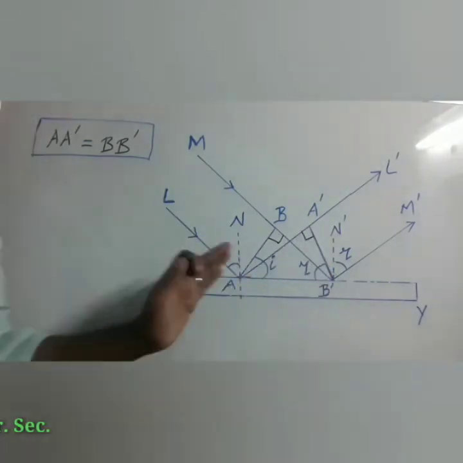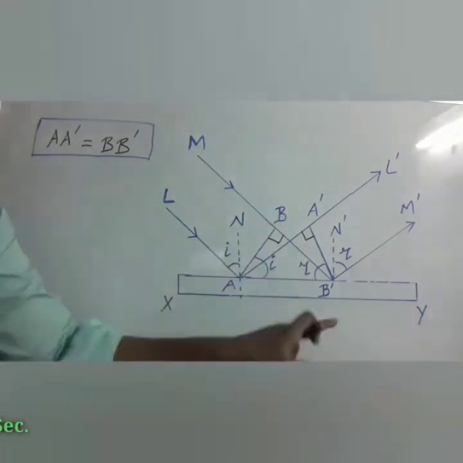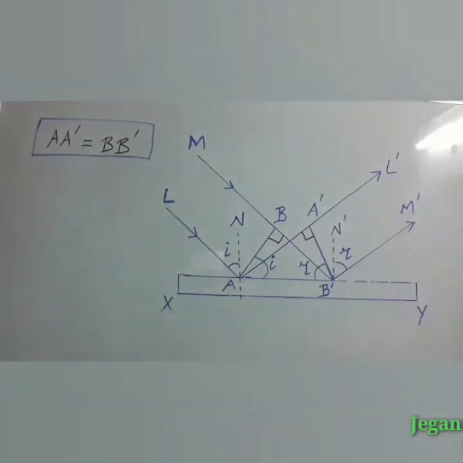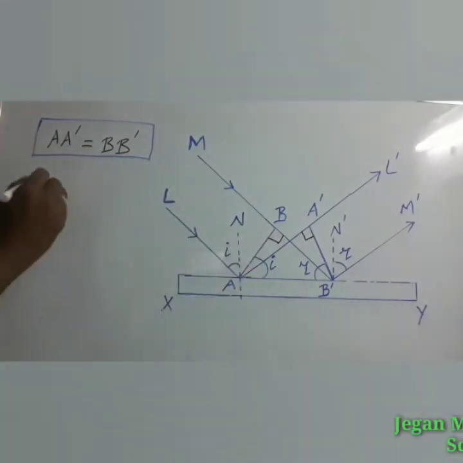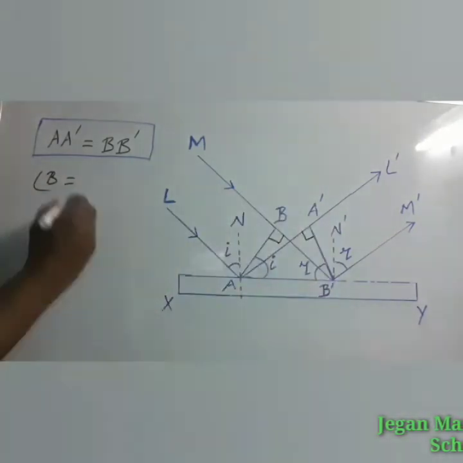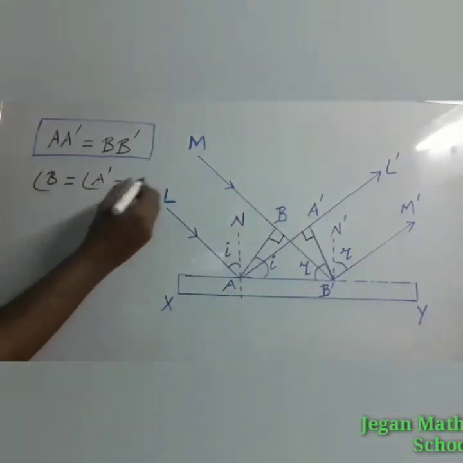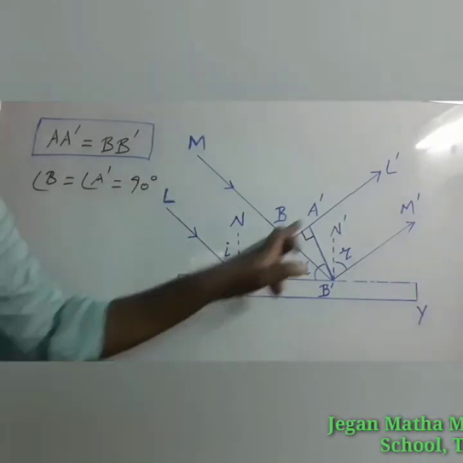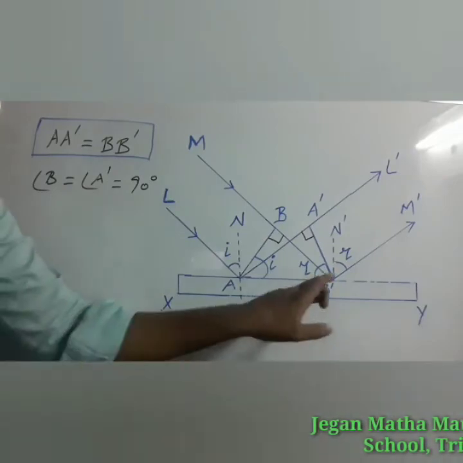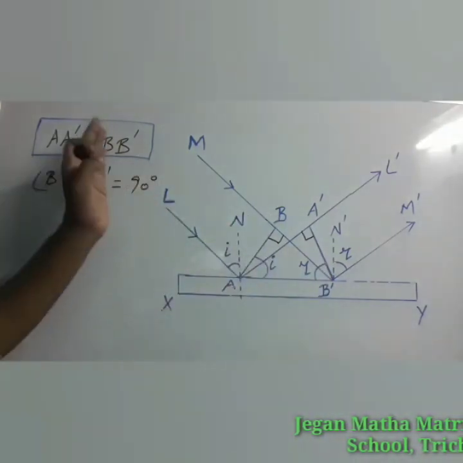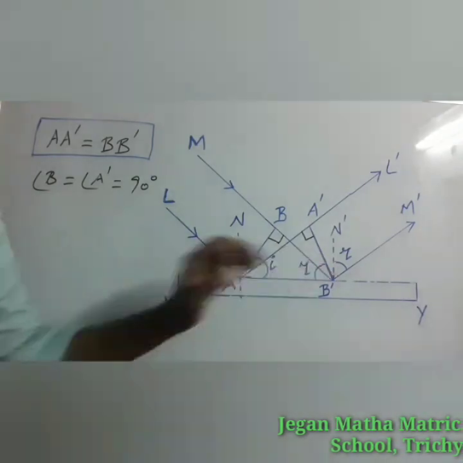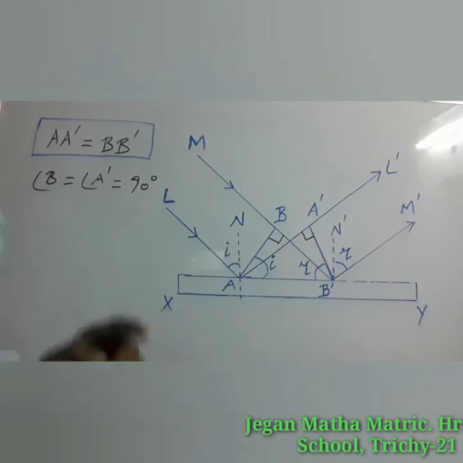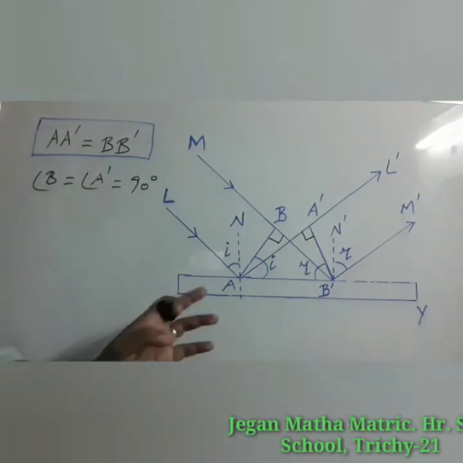For the two right angle triangles AB dash and B dash A dash A, the two right angles, angle B and angle A dash, both are same because both are 90 degree. The two sides A dash and B dash are same, that we have discussed already. For both the triangles, the side A B dash is common. So the two triangles are congruent.